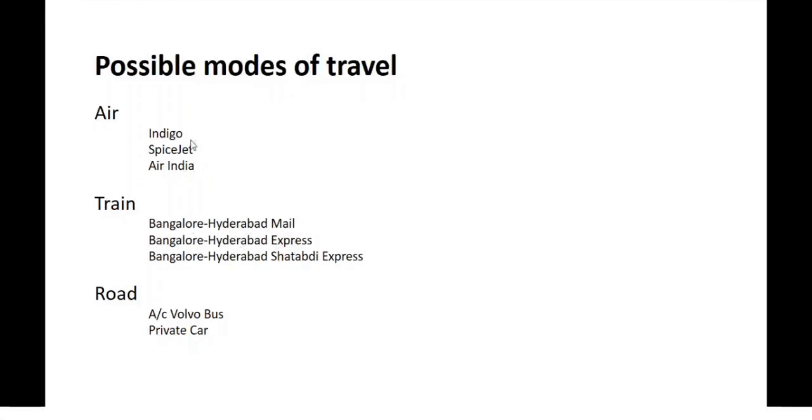Or if none of these options suits you, then you may even travel by road, in which case the travel agent can book a ticket on an AC Volvo bus or arrange for a private car. So the question is, how many different kinds of tickets can you purchase for the journey?